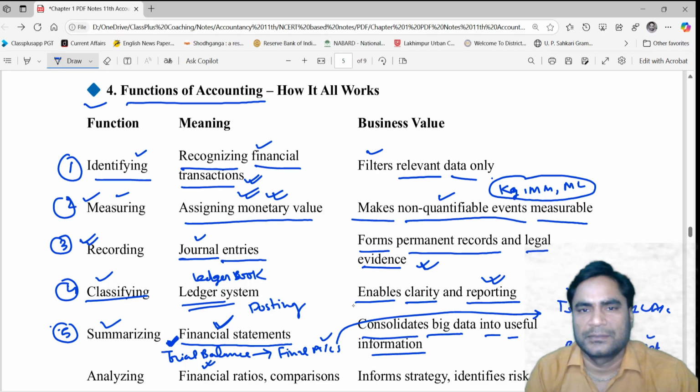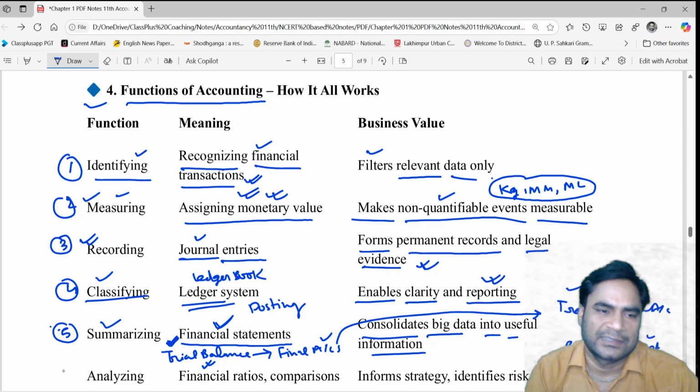And the business value of this function is that it consolidates big data into useful information. The very heavy, bulky data is converted into very useful information.